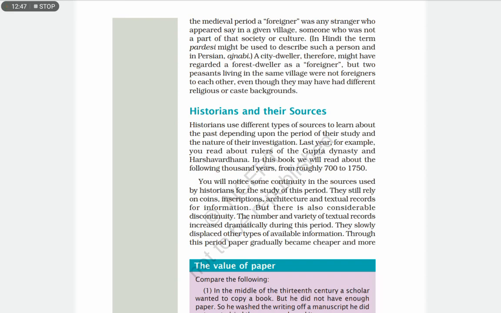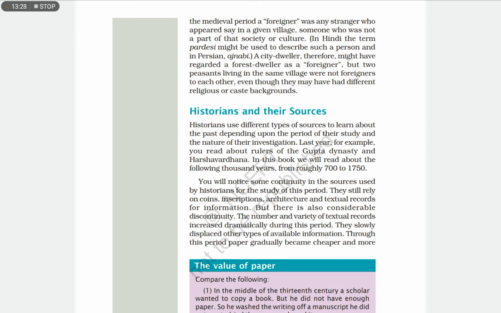Now let's go to the historians and their sources. Historians use different types of sources to learn about the past depending upon the period of their study and the nature of their investigation. So at the world's first time, they used to write on the rocks. They were known as inscriptions and scripts. So they used to write on the rocks. Next it became cloth, then paper. Next books, like that they changed to different sources.